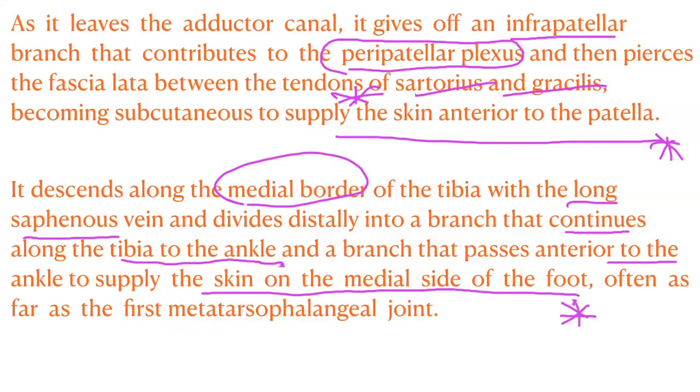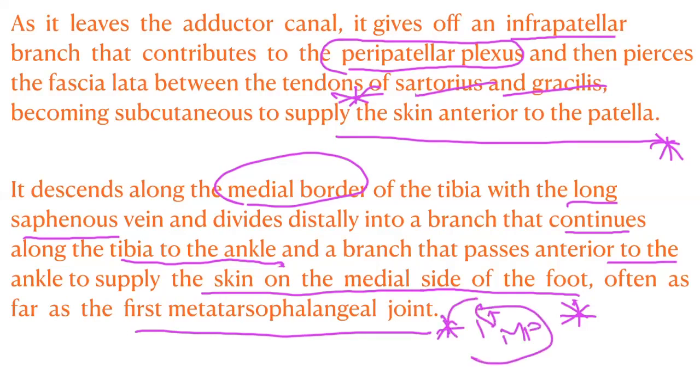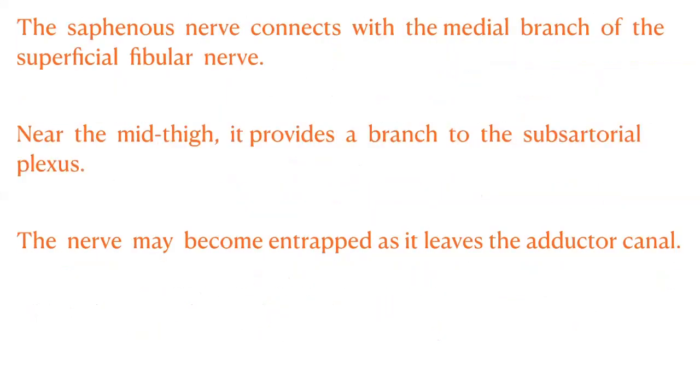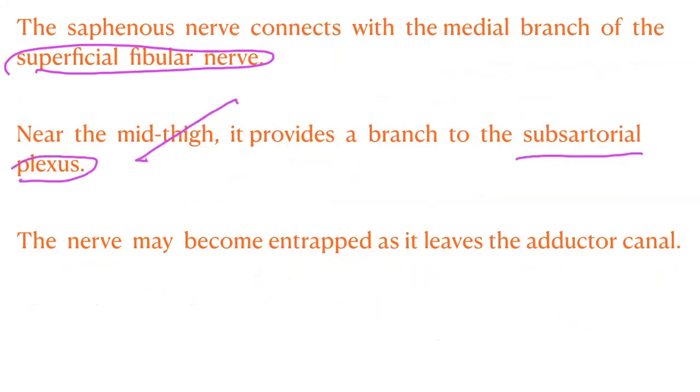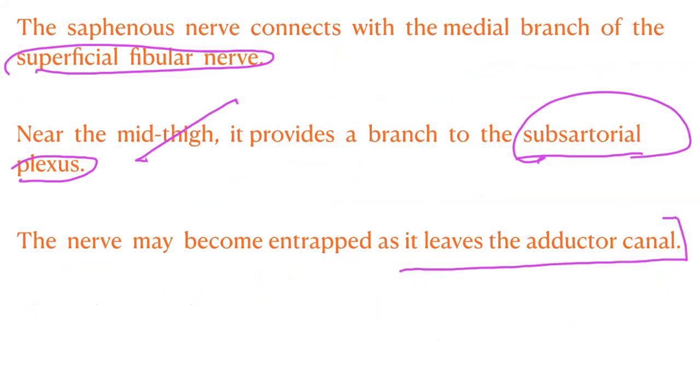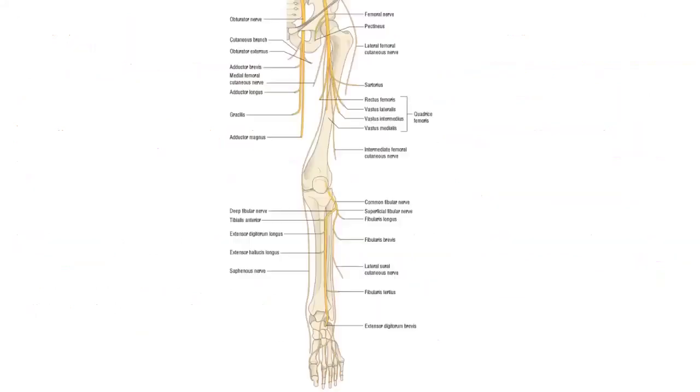So the skin on the medial side of the foot is supplied by the saphenous nerve, because the saphenous nerve is mainly a sensory nerve, often as far as the first metatarsophalangeal joint. So, up to the first MP joint. The saphenous nerve connects with the medial branch of the superficial fibular nerve. Near the mid-thigh, it provides a branch to the subsartorial plexus. The nerve may become entrapped as it leaves the adductor canal.